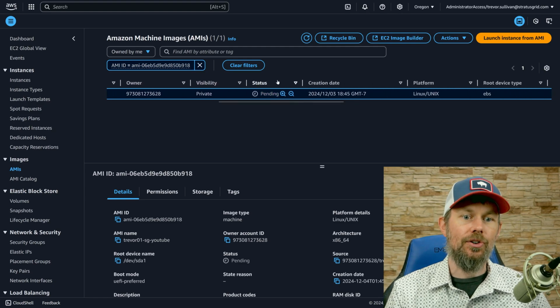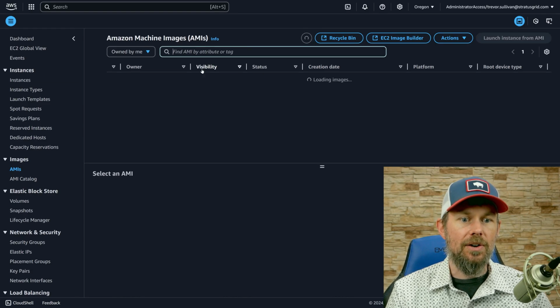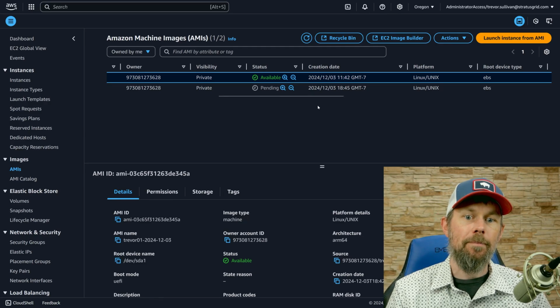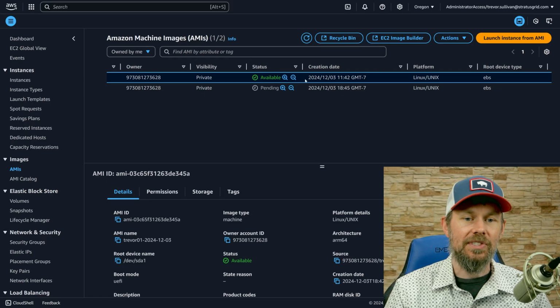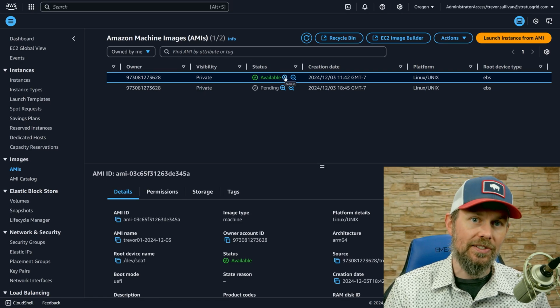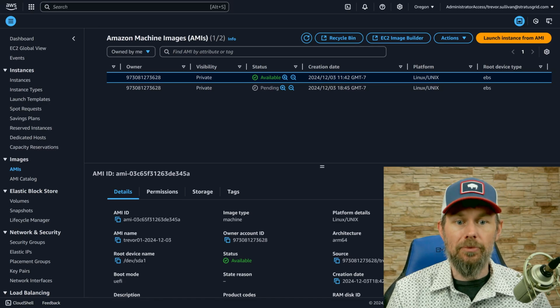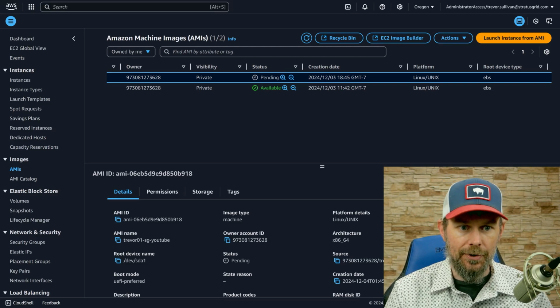So status is currently pending, and eventually that should finish up here. If I take off this filter right here, you can actually see that I created one just earlier today. Actually, it is the 3rd. Sorry, I thought today was the 2nd of December. So this feature actually came out 2 days ago. But I created this other image and it's in the available state. Once it switches from pending to available, that image will be available for deploying EC2 instances from.